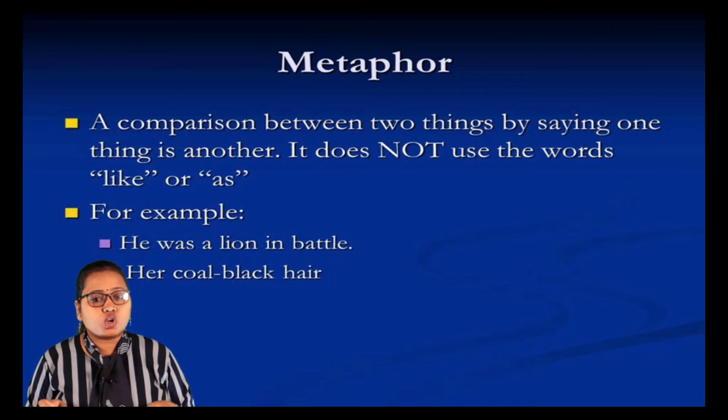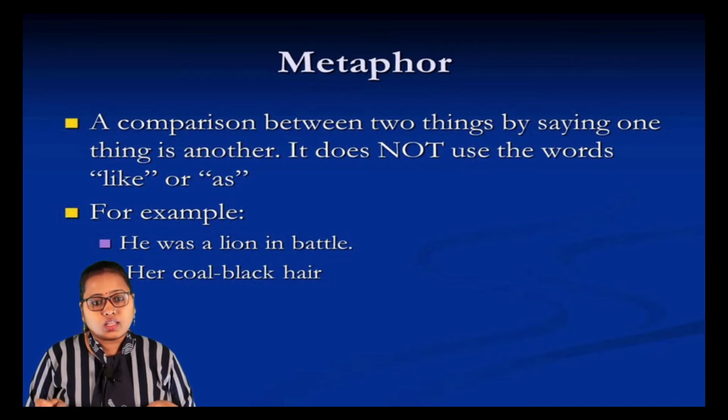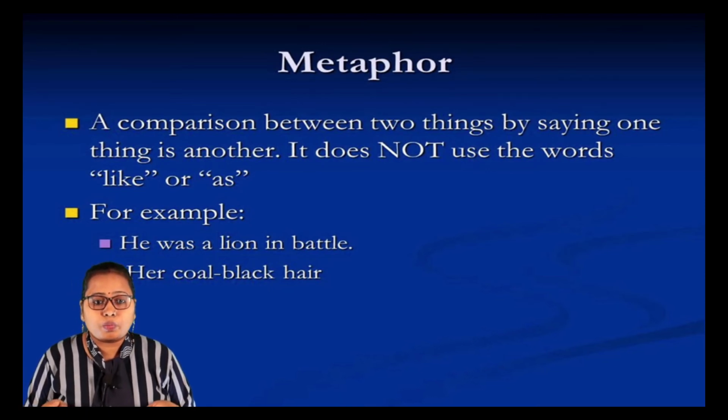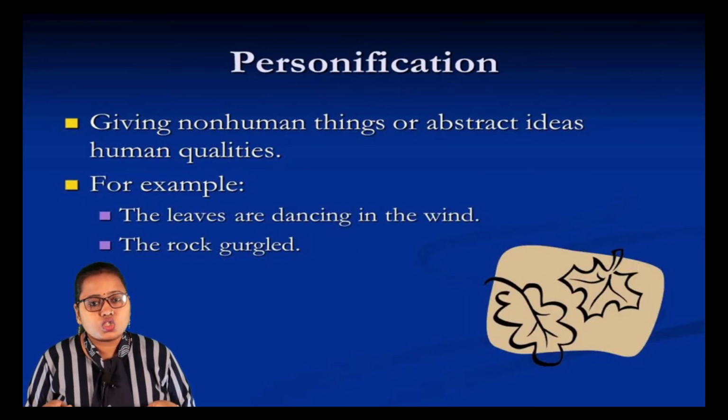And also the second example is her coal black hair. Obviously her hair cannot be coal. Here there is a comparison between the color of the coal and the hair. So metaphor is the comparison between two things, or we can say that it is an indirect comparison between two things. Our next figure of speech is personification.